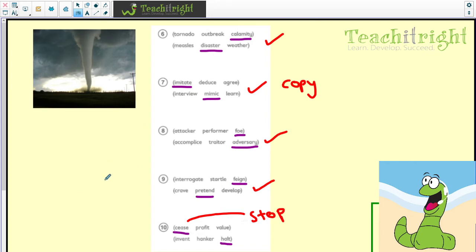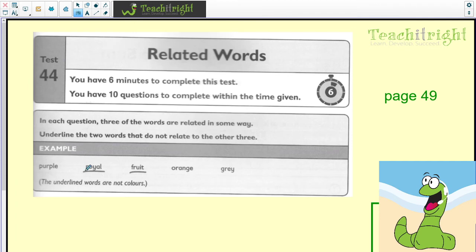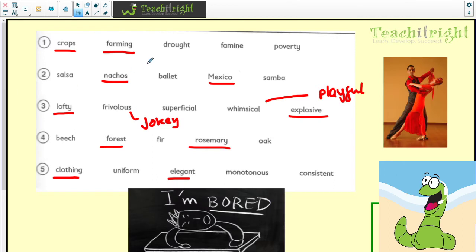Again, I'll certainly pause it because if there's any words you want to take out of here, like accomplice or interrogate, any of those words you didn't know, put them in your word and meaning book. I've just got an illustration there of a tornado just to show you what a tornado would look like. Now, test 44 is related words again, so these are more odd ones out. So let's have a quick look at these. Crops, farming, drought, famine, and poverty. So if we circle those all mean the same.